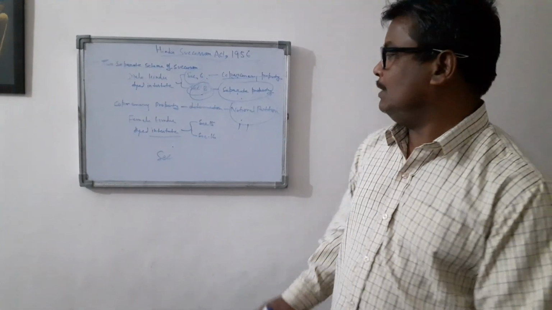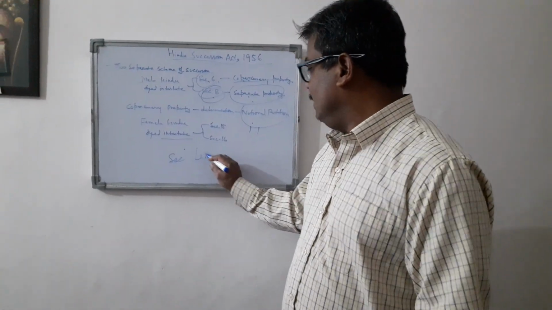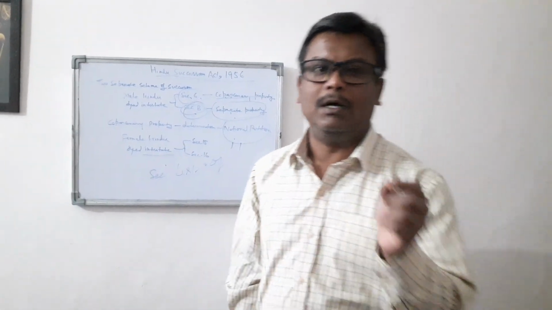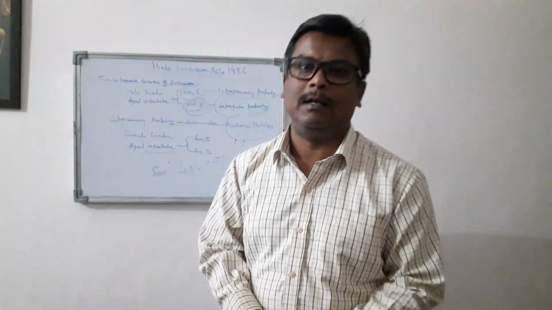Now we are going to discuss the Class 1 heirs of the Hindu Succession Act. The list under the Hindu Succession Act 1956 talks about 12 heirs. If you want to see the list of heirs, then you have to go through the Bare Act of the Hindu Succession Act 1956.